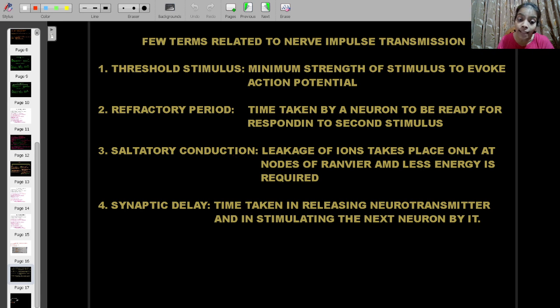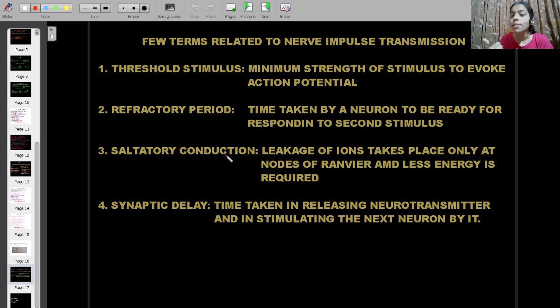And saltatory conduction is mainly related to myelinated nerve fibers. In case of myelinated neurons, what happens? The depolarization takes place only at the nodes, because most part of the nerve fiber is covered by myelin sheath.